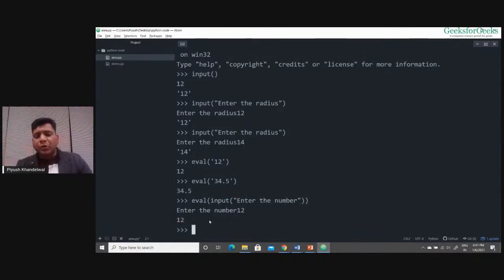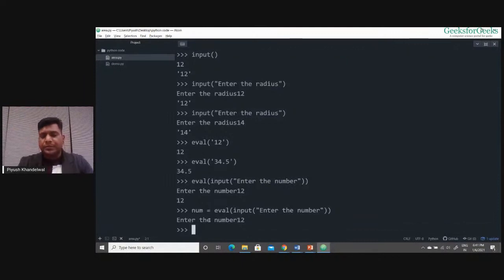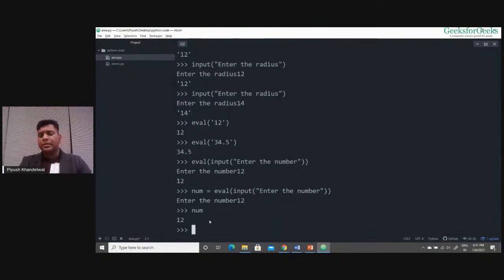But this value is actually lost somewhere. I need to store this value inside a variable. So I will write this statement like this: num equals eval input, enter the number. Now if you see, it is asking me to enter the number. I am entering 12, suppose. Now this value has been stored. It is not lost. It is there inside the variable num.